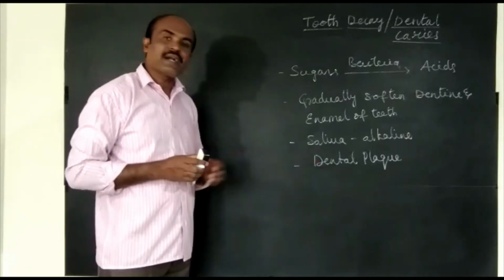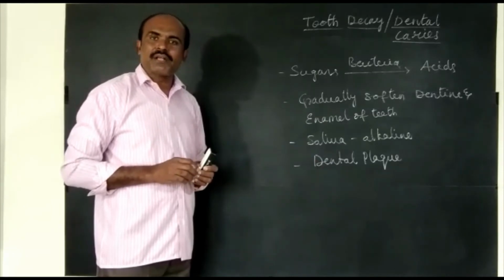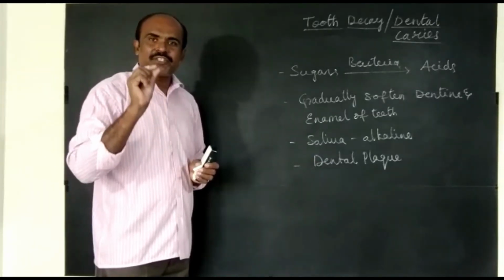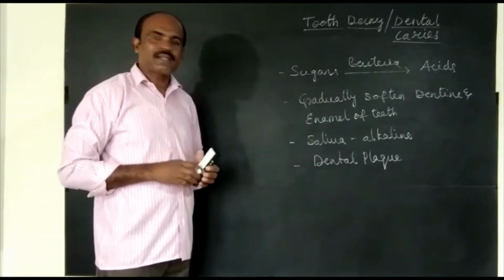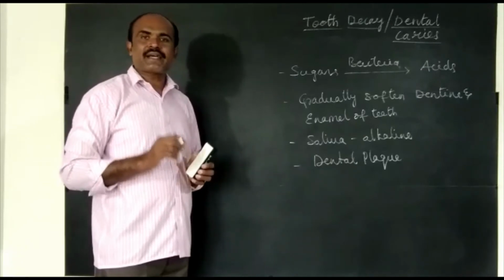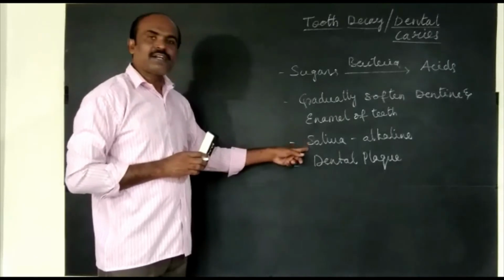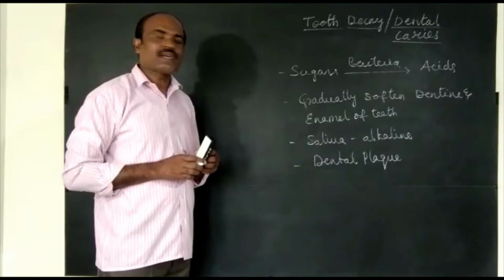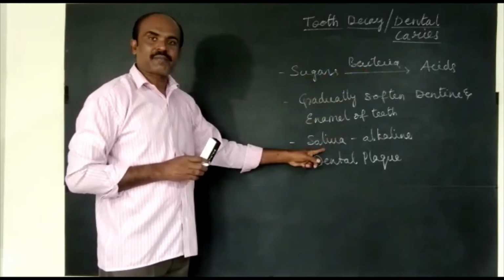Remember very carefully, masses of bacterial cells together with food material stick to the surface of teeth and form dental plaque. This dental plaque cannot allow the saliva to reach the surface of teeth. So that is why acids cannot be neutralized by saliva.